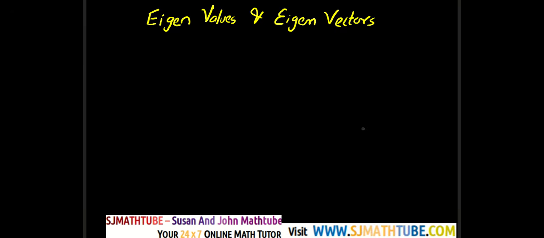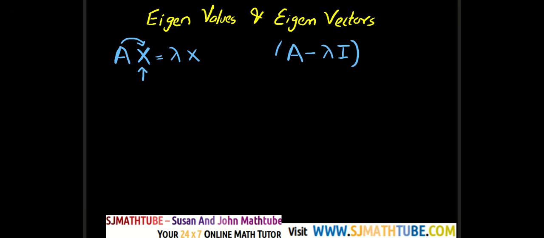Okay, now let's go for the eigenvector. So, I hope you remember, if x is an eigenvector, then what will be the transform of x? Yeah, lambda times x. And on simplification, what do you get? A minus lambda I of x equal to 0.